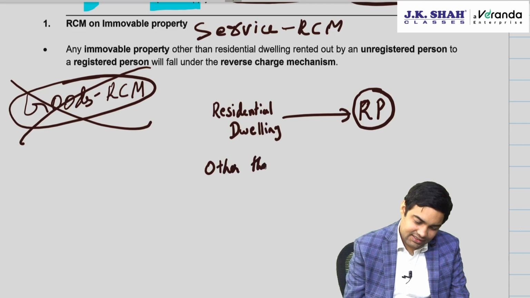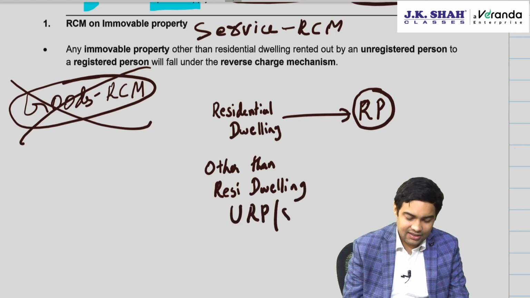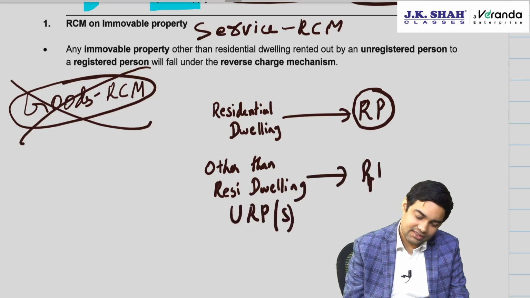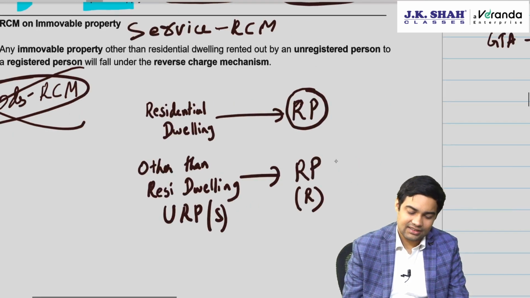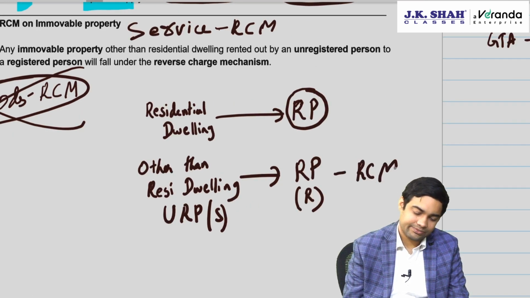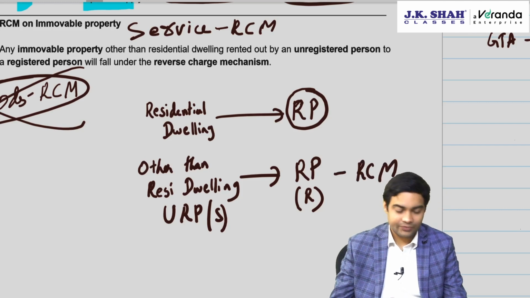Other than residential dwelling, if the supplier is an unregistered person and the recipient is a registered person, then it is covered under RCM. Careful.